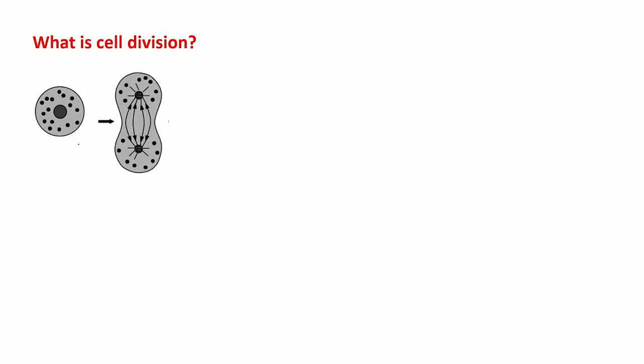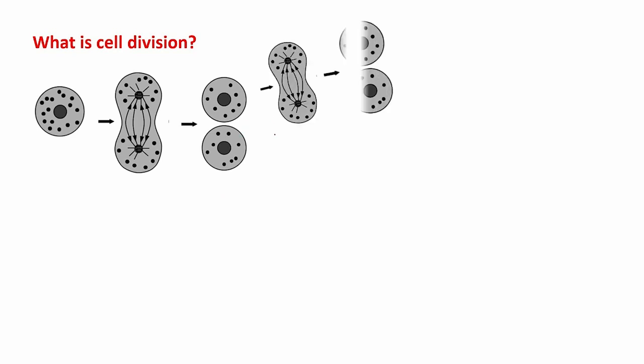So the question arises, what is cell division actually? Cell division is a process through which a parent cell tends to divide into two or more daughter cells. Sometimes two cells are formed and sometimes one parent cell divides into four daughter cells.